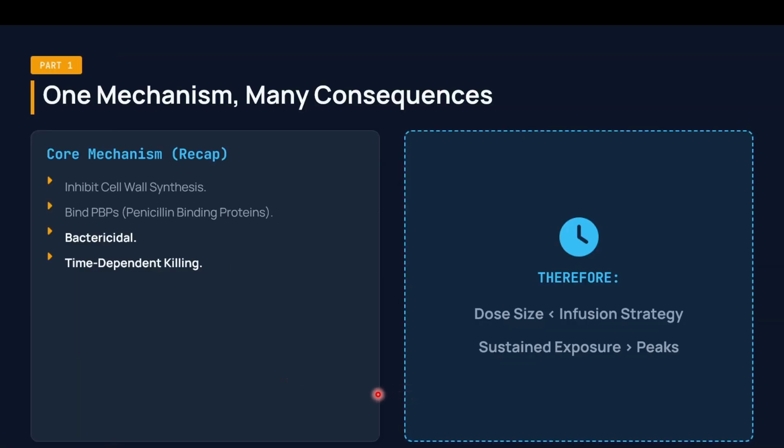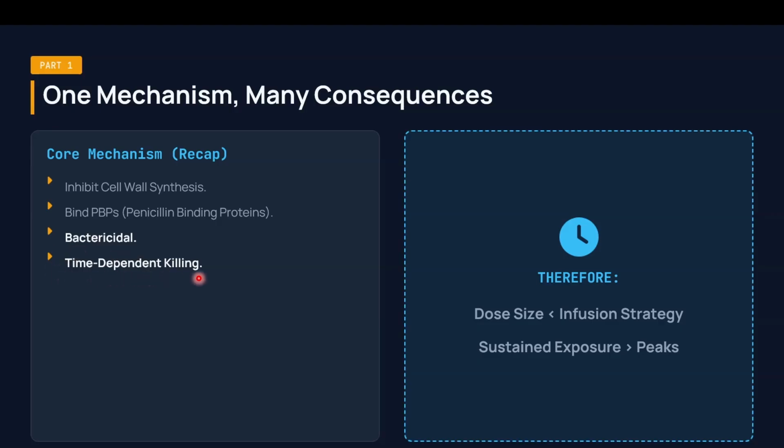So, the mechanism. The core mechanism of beta lactams is that they inhibit cell wall synthesis. They bind to penicillin binding proteins. They are bactericidal. That is the most important feature of this group of drugs. It can be used in bacteremia to clear the organisms fast.